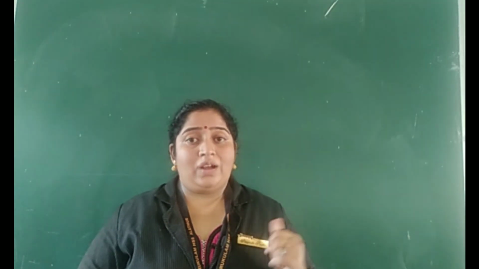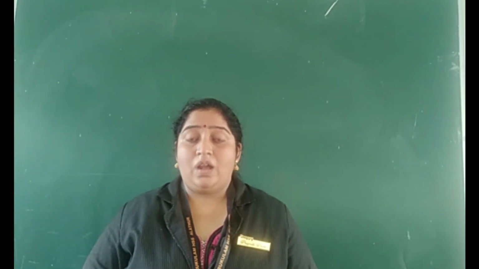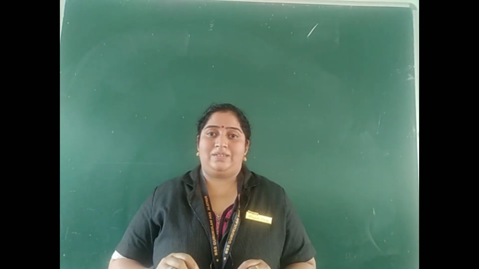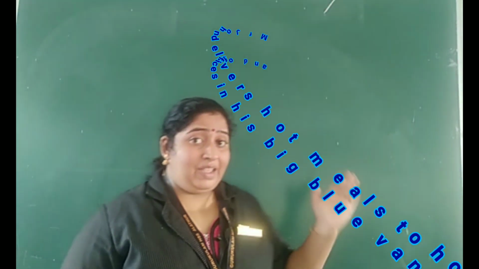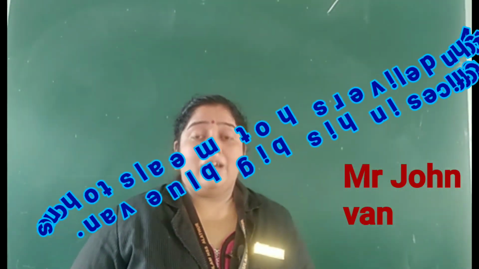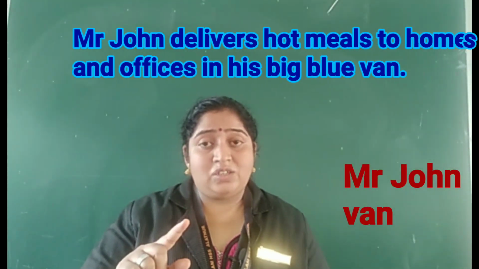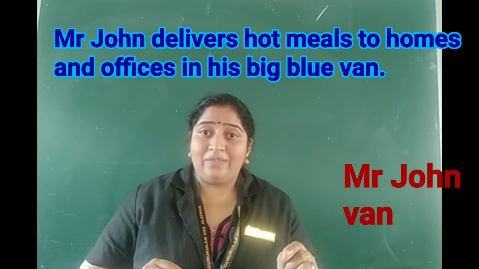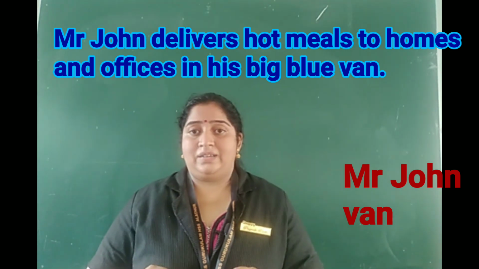Children, now look at the sentences. The words that give some information about the underlined nouns. For example, let's see. In this given sentence, the nouns are Mr. John and van. Mr. John delivers hot meals.